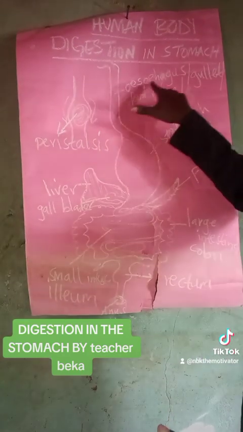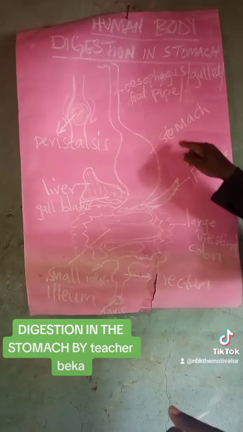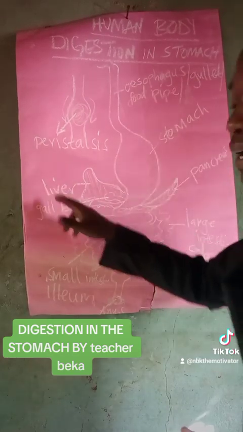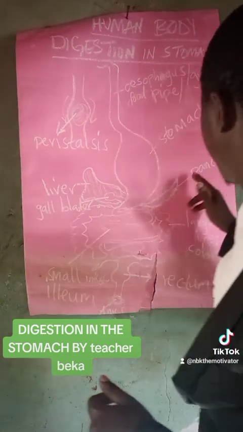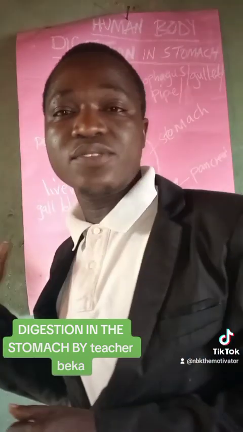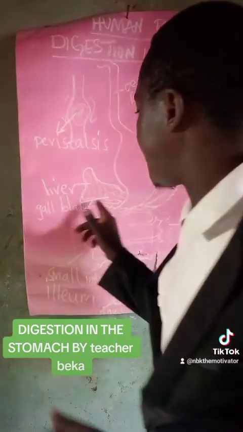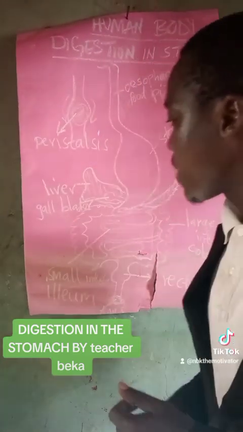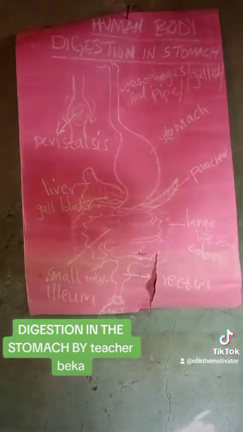You can see this one is the esophagus or gullet or foodie pipe. This one is the stomach. This one is the liver. This one is the gallbladder. This one is the pancreas. Here we have the large intestine, which is known as the colon. Here we have the small intestine, which is also known as the ileum.